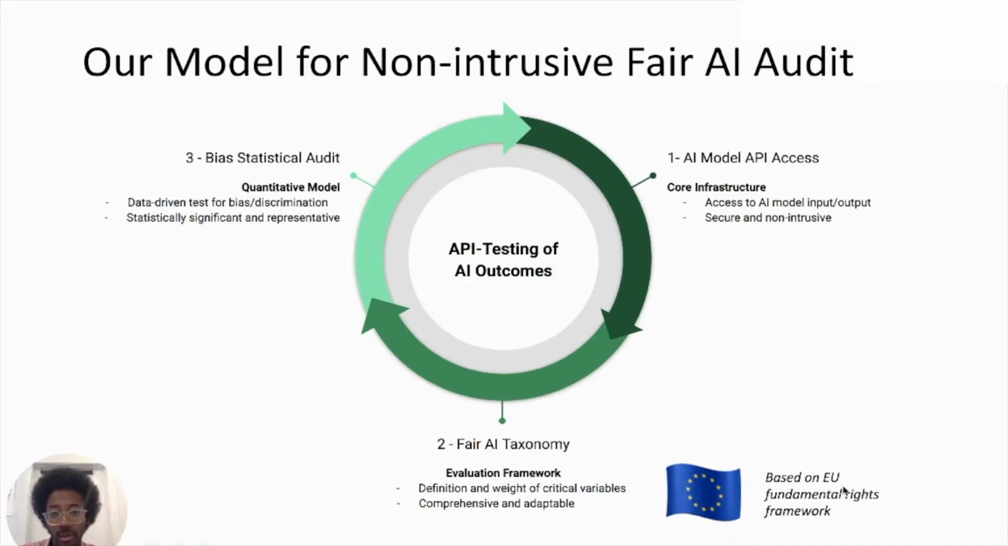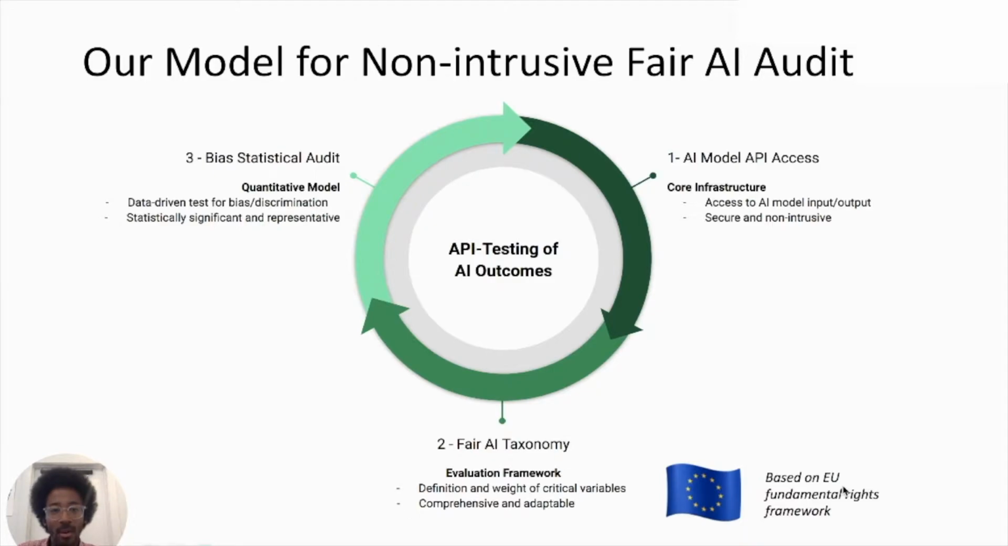And that would be constituted of three core components. First, the actual access to a model through an API. Second, a fair AI taxonomy. And third, the ability to run statistical tests to actually perform that audit on the model. And so on the first part, an API is basically a seamless way to communicate with an AI model, which would allow our audit system to look at the outcomes and vet for potential biases or discriminations.